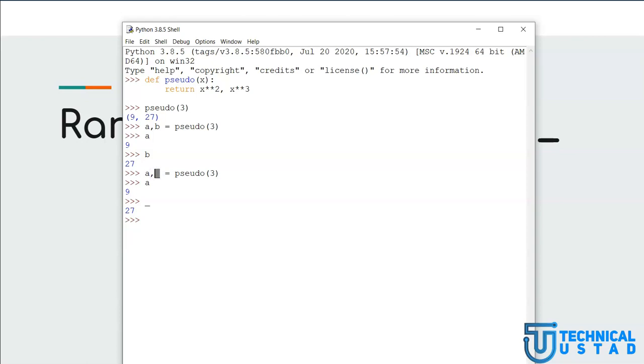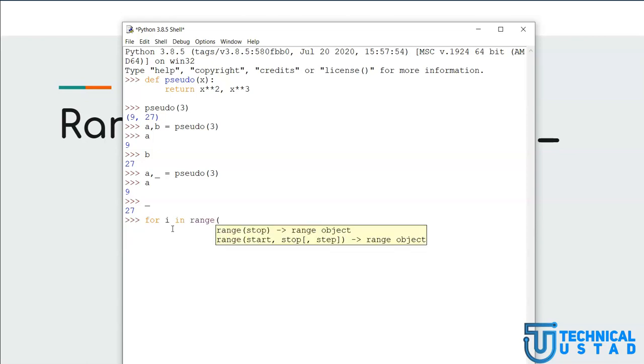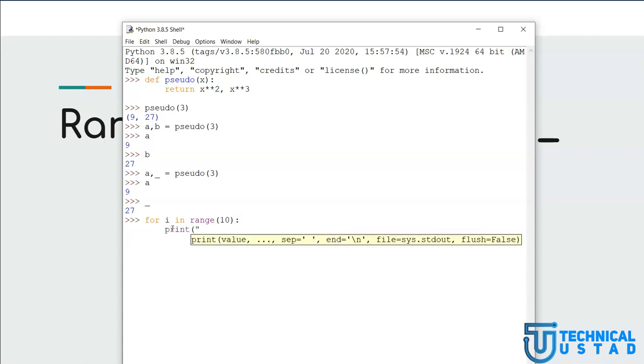We are simply not interested in this particular value. Okay, now let us see why this might be useful with a range object. So what we can do is, for i in range 10, so I'm calling the loop 10 times, and if I want to print hello 10 times,